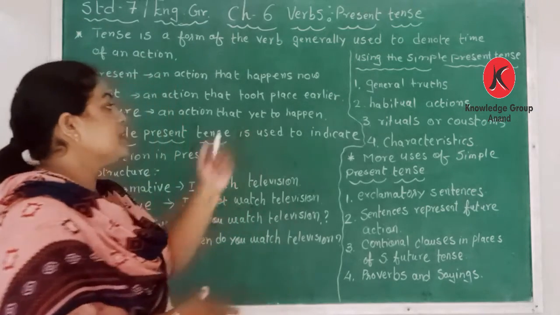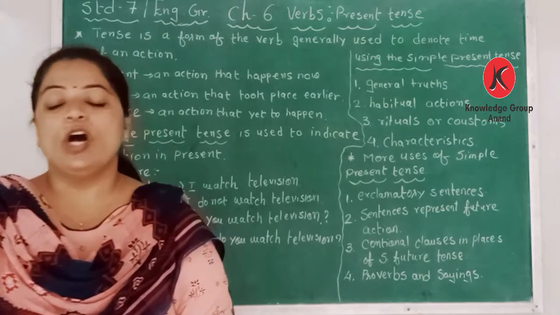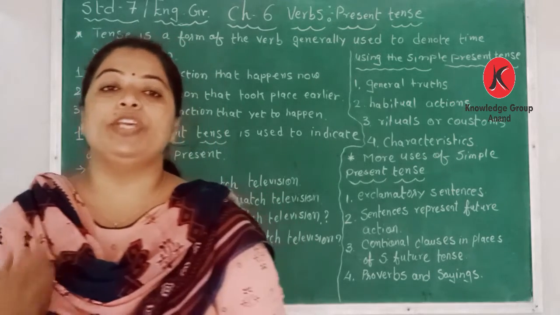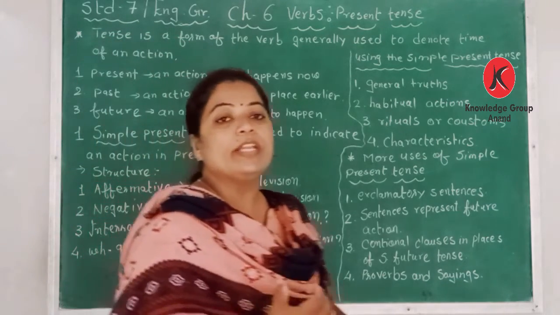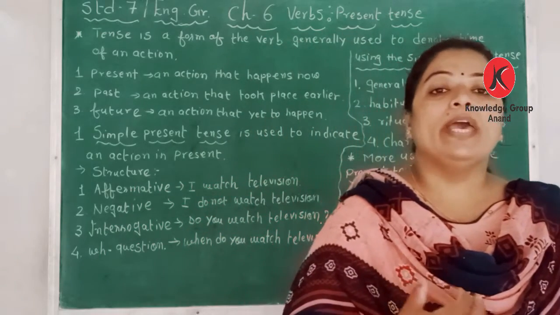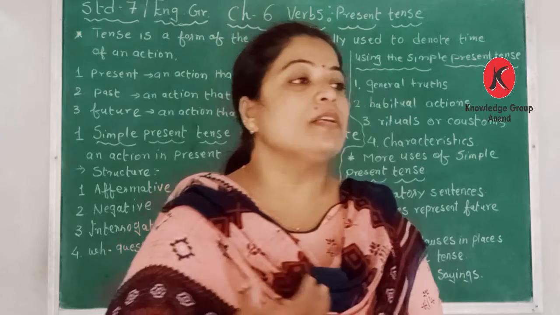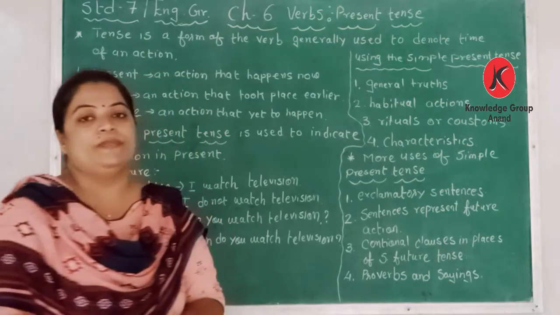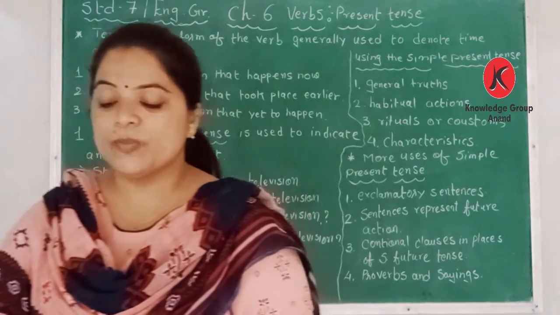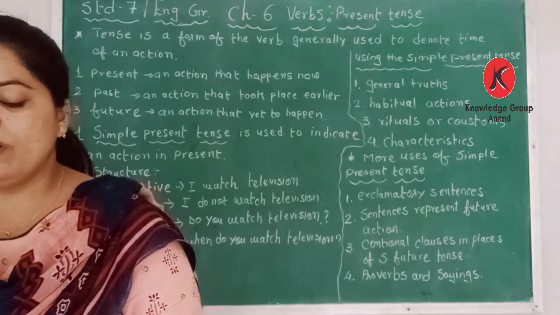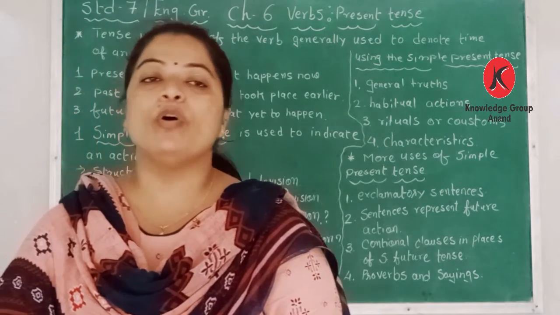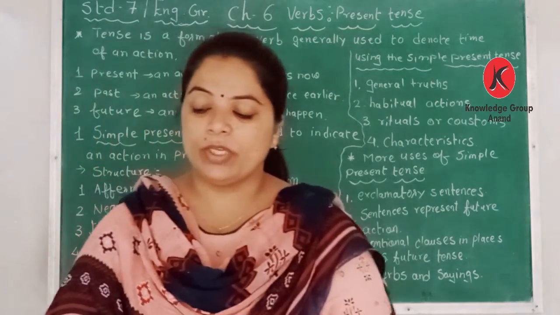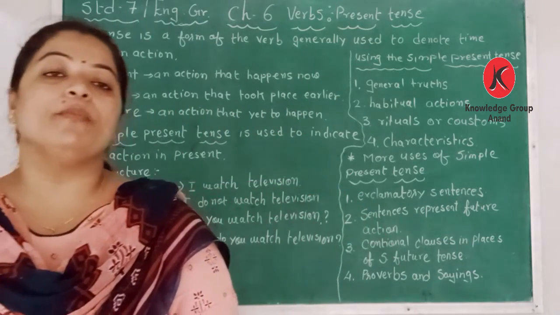Third is a ritual or custom. For example, the entire village celebrates the river festival every year. Or the entire state, the state of Gujarat, celebrates the festival every year. That is the ritual and customs. Then the characteristics, for example, the farmer uses water from the river for irrigation. Characteristics.